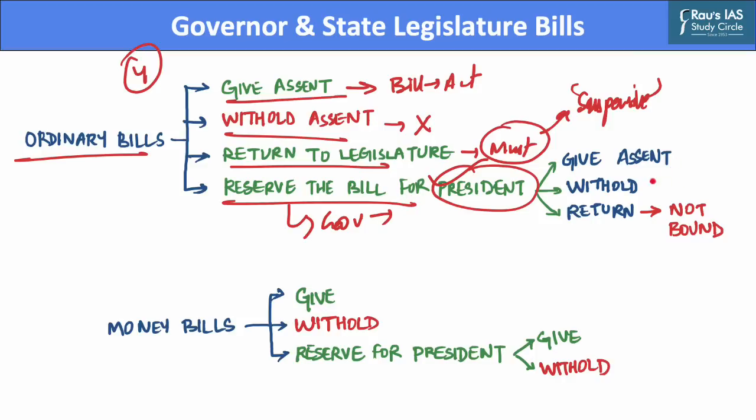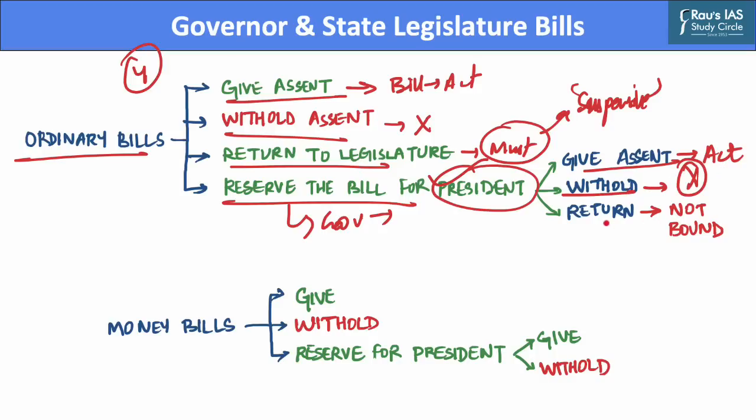Further, when the state bill is presented for the consideration of the President, the President has 3 alternatives. First is that he may give assent to the bill, which means that the bill will then become an act. Further, the President may also withhold his assent, which means the bill comes to an end and does not become an act.